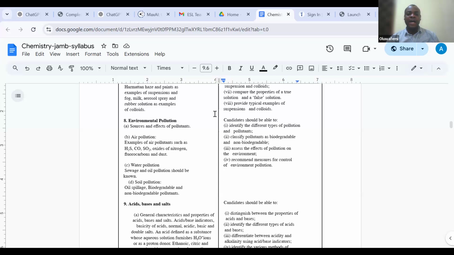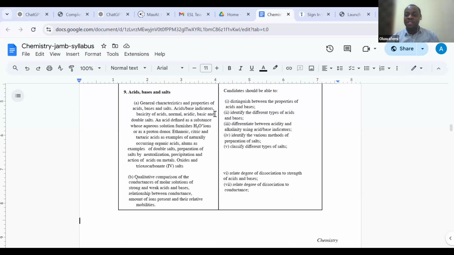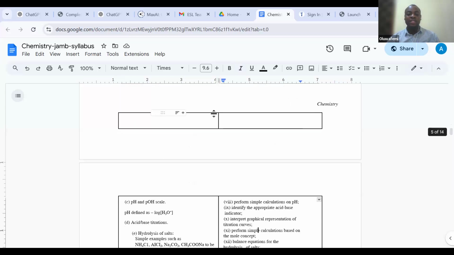Then we jump into acid, bases, and salt, of course. Acid, base, and salt. We look at what an acid is. We look at what a base is. We define them. We look at the examples, and then we touch on indicators. The different acid-base indicators that we make use of, and then we talk about the different types of salt also, and we'll do a little qualitative comparison of conductances of molar solutions of strong and weak acids and bases, and the relationship between conductance and amount of ions present and their relative mobility. So these are some of the things that we're going to be looking at.